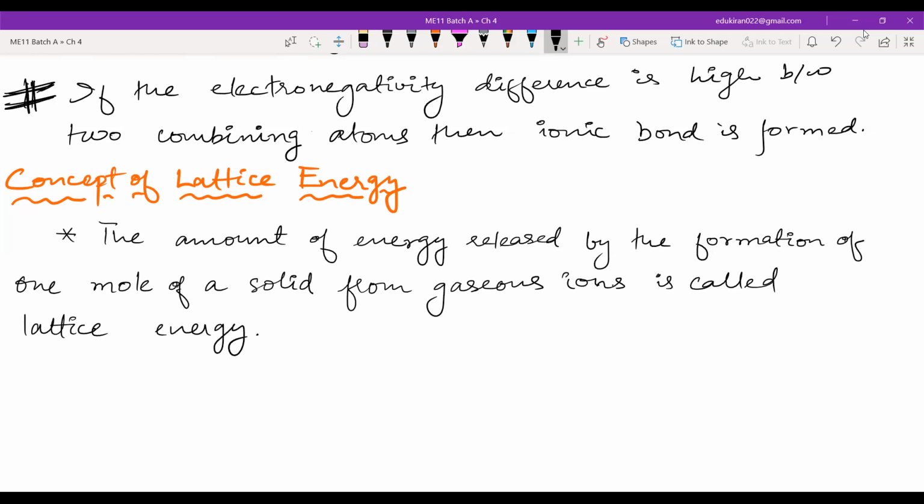Now, we cannot determine directly how much energy is released for gaseous ions forming a solid. So what do we do to measure lattice energy? This is a very simple concept, but it is very important if you want to have an experimental idea of how things happen. Now, this is the ground, and let us say this is the first floor.